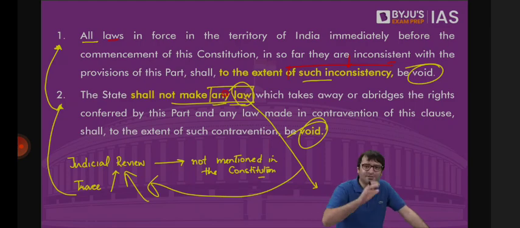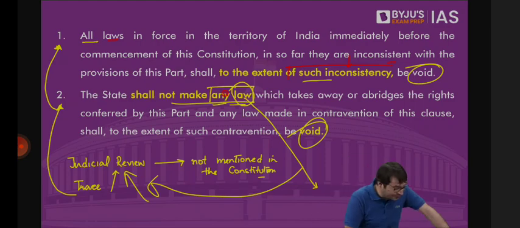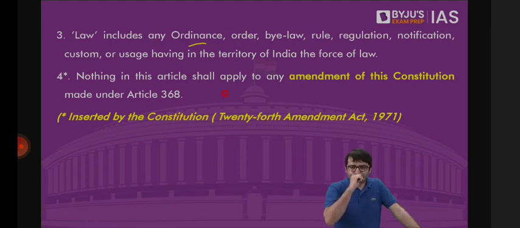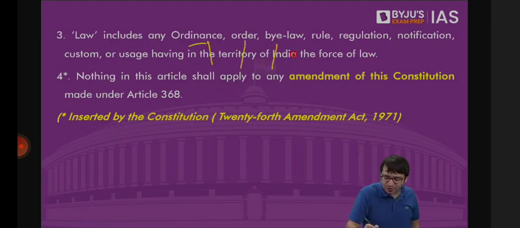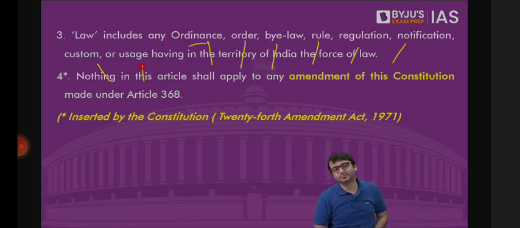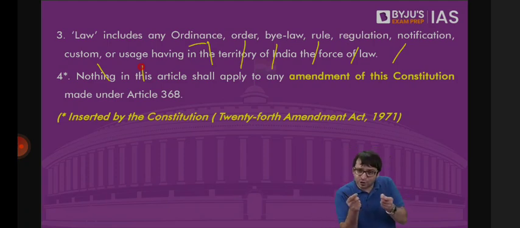Because the definition of what is a law is mentioned in Article 13, Clause 3 itself. Through an ordinary law, we cannot delete a fundamental right. Through an ordinary law, we cannot modify a fundamental right. That means through ordinance, through order, through bylaw, through rule, through regulation, through notification, through custom, through usage, we cannot modify, abridge, delete a fundamental right. But sir, please look at Article 13, Clause 3. Is there any mention of a Constitutional Amendment Act? Does the Constitution anywhere mention that law means Constitutional Amendment Act as well? That means even through Constitutional Amendment Act, you cannot delete, modify, abridge a fundamental right.